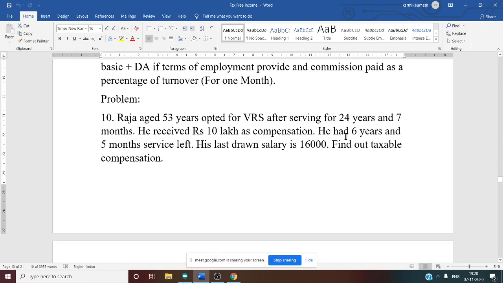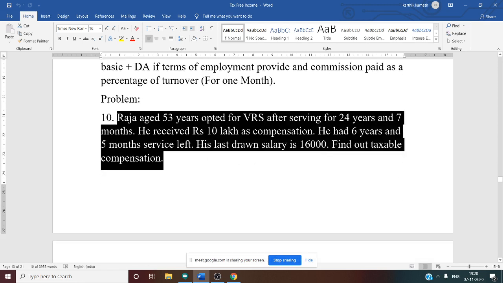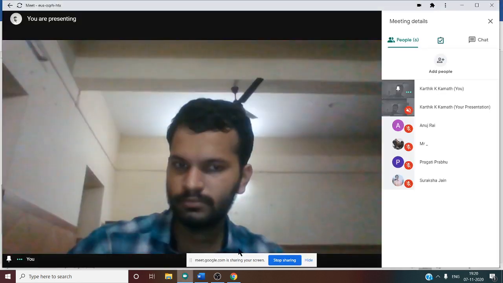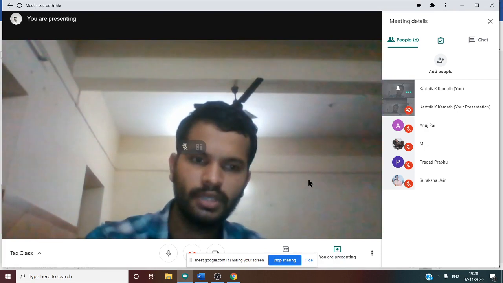So how can you calculate remaining months by seeing this problem? 6 years 5 months service left. So total remaining months of service, can you tell me by seeing this?